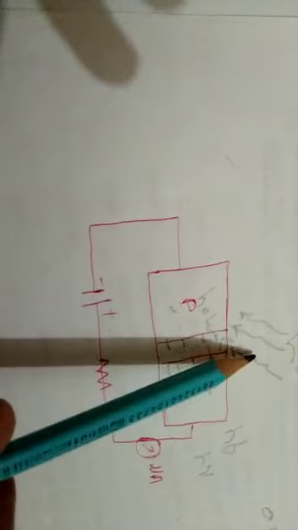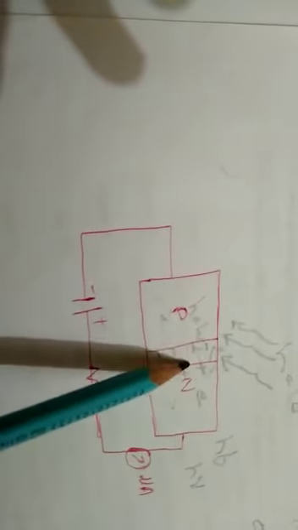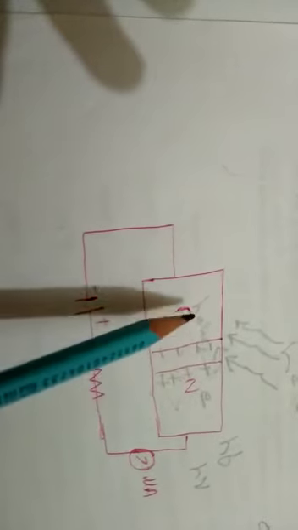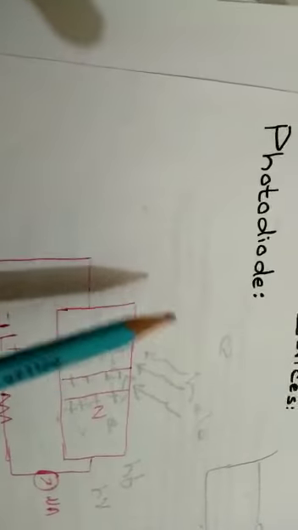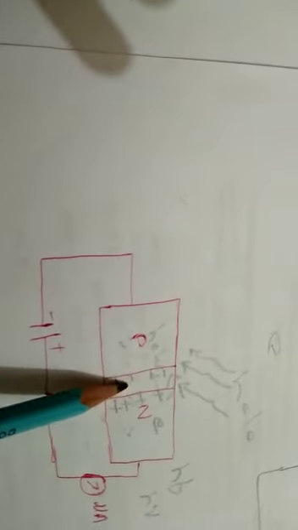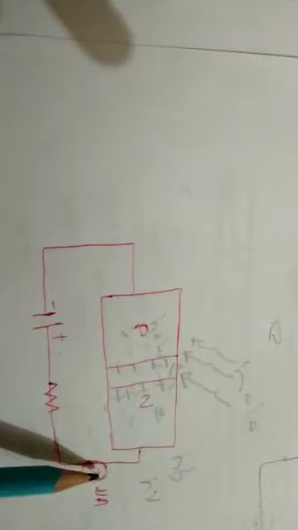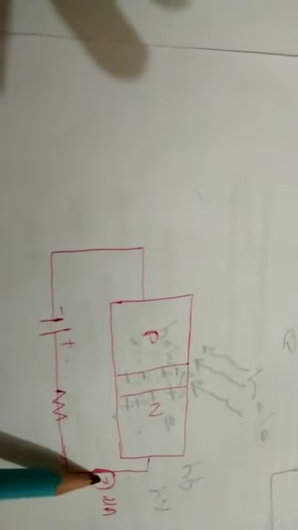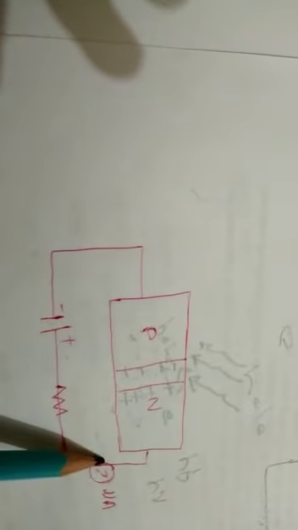Now due to this light, there is generation of free charge carriers which move inside the photodiode. As a result of the movement of these charge carriers, there is flow of current in the circuit, and if we connect an ammeter, it shows deflection.